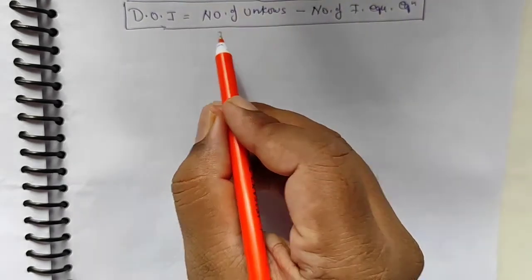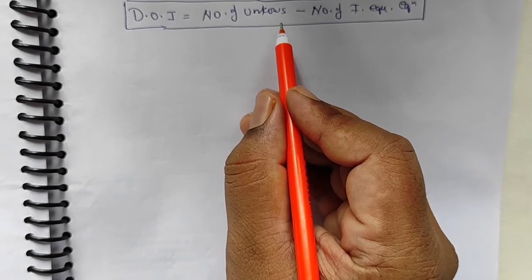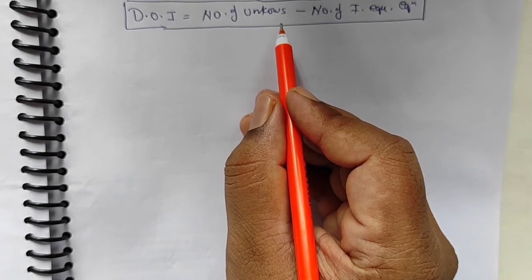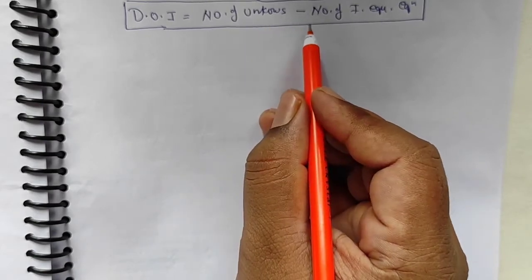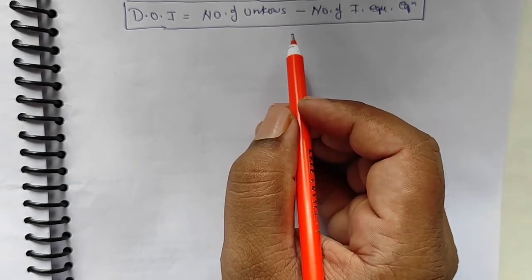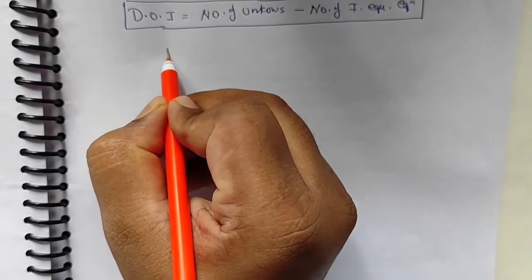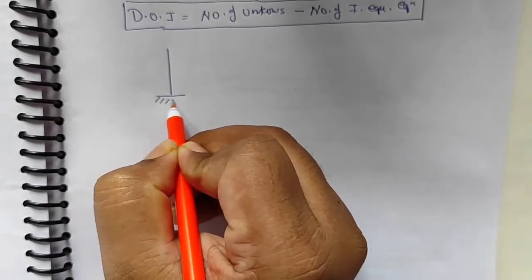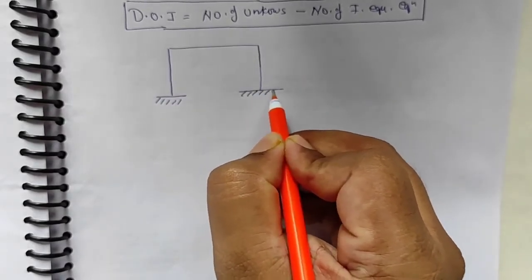The number of unknowns we can find as we discussed, that is the number of reactions plus 3 unknowns at each cut, that we have to put in this formula, and for the number of equilibrium equations as previously. So for the example that we have taken, it is like this.